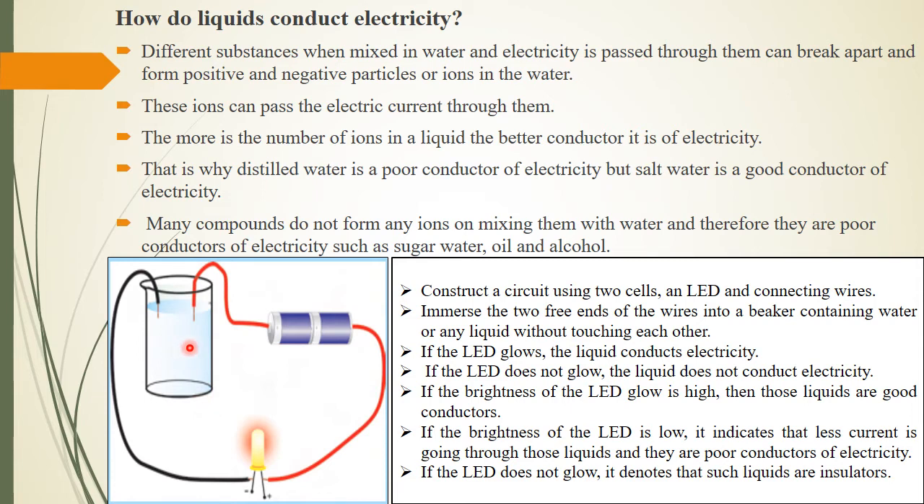and they are poor conductors of electricity. We have learned about poor conductors of electricity in the previous slide. When very little electricity is flowing, they are called poor conductors, so the LED also will glow very low. If it glows well, then you can say it is a good conductor of electricity. If the LED does not glow, it denotes that such liquids are insulators. Insulators will not allow electricity to flow.